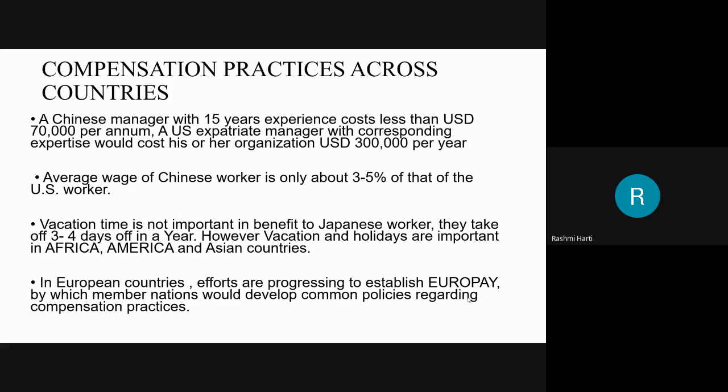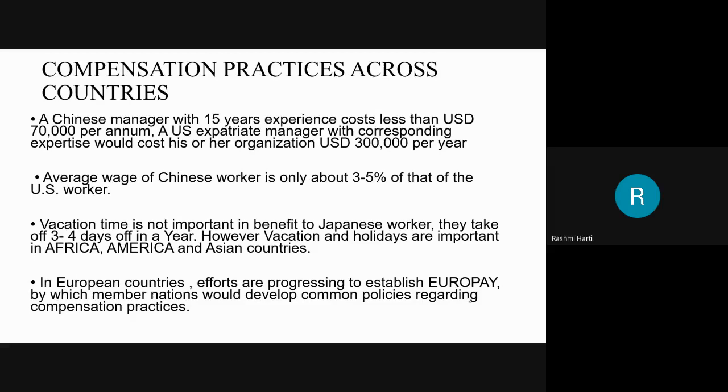Vacation time is not important as a benefit to Japanese workers, because they are very hardworking people, and they just want to work 24/7. So they just take leave 3 to 4 days in a year. However, vacation and holidays are very much important in Africa, America, and Asian countries. Once in a year they have to take the leaves, holidays and all those things.